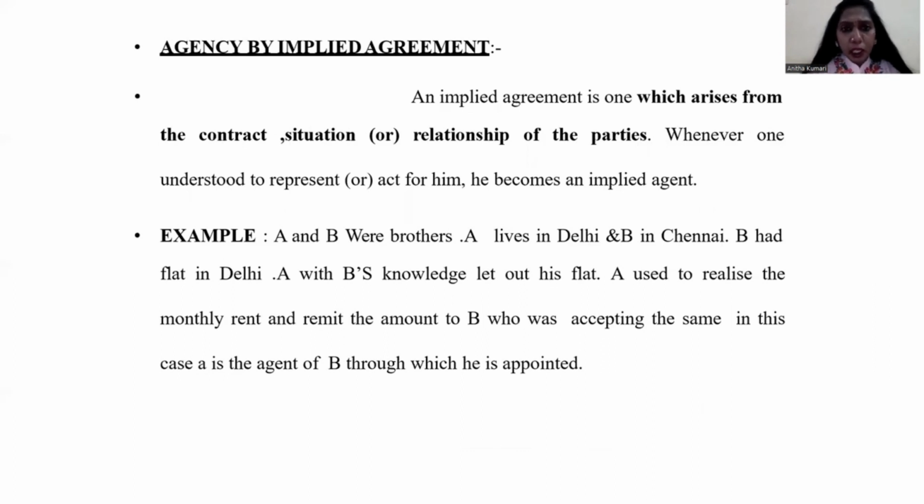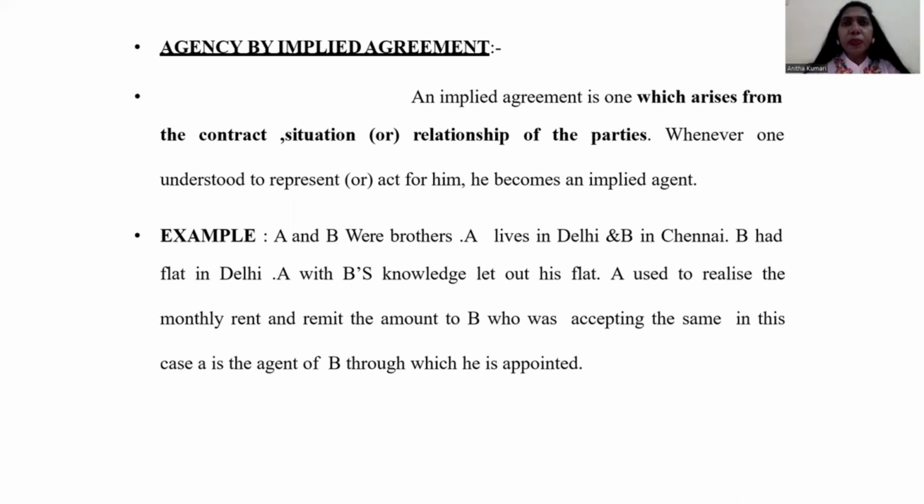Agency by implied agreement. So what is called agency by implied agreement? An implied agreement is one which arises from the contract or situation or relationship of the parties. Whenever one understood or represent act for him, he becomes an implied agent. For example, A and B were brothers. A lives in Delhi and B is in Chennai. B had a flat in Delhi. A, with B's knowledge, let out his flat. A used to realize the monthly rent and remit the amount to B, who was accepting the same. In this case, A is the agent of B.